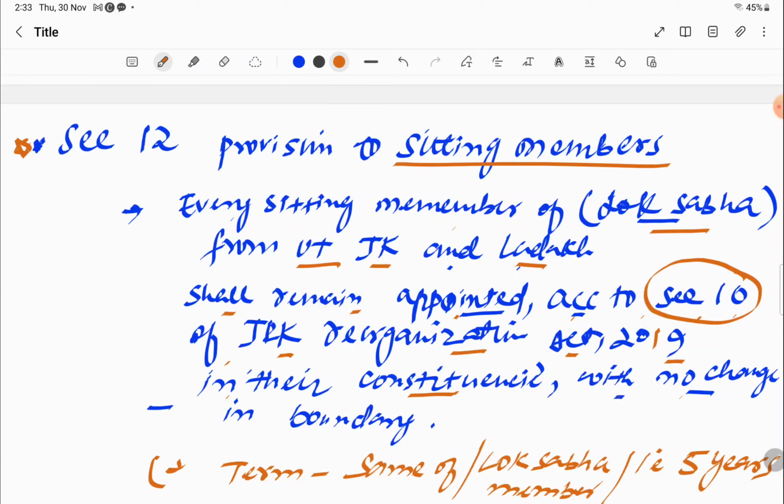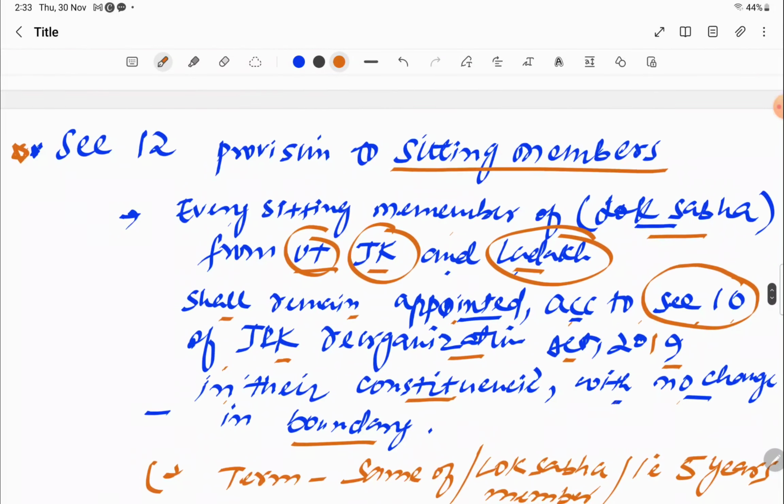Then it tells that if you got a seat, okay, and you are the head of a constituency, then before it used to be in the state, it will definitely continue the same in terms of UT. Now there will be no boundary change, the constituency boundary inside the UT will remain the same both in UT of JandK as well as UT of Ladakh. So this is as simple as possible, okay? No change in the boundary structure in a particular constituency, okay? So this was section 12.